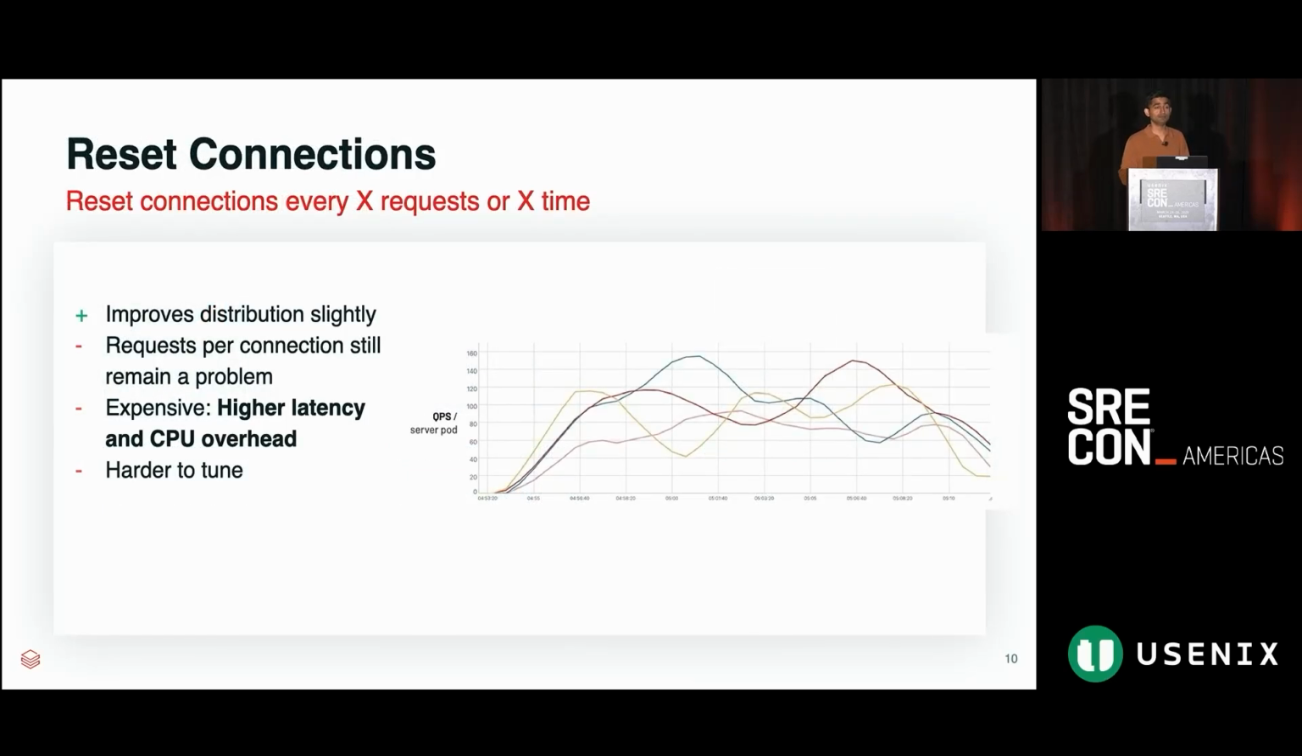Our first solution was to, hey, let's reset connections. Let's reset connections every X requests or maybe X minutes, right? So very simple idea. We actually tried it in production and results were good. Like we started to see slight improvements in the request distribution. It was still not where we would ideally want it to be, but it did buy us time, right? So it was a short-term solution, worked pretty well, but then there were enough shortcomings of this solution also.